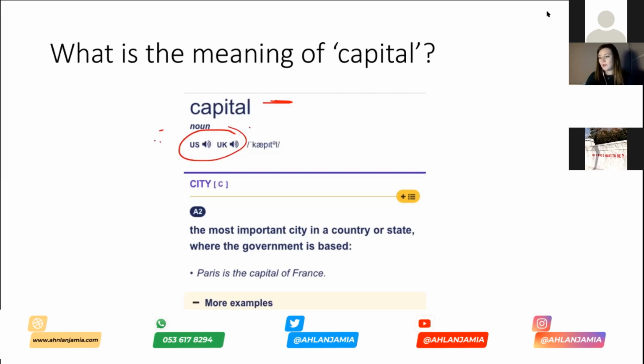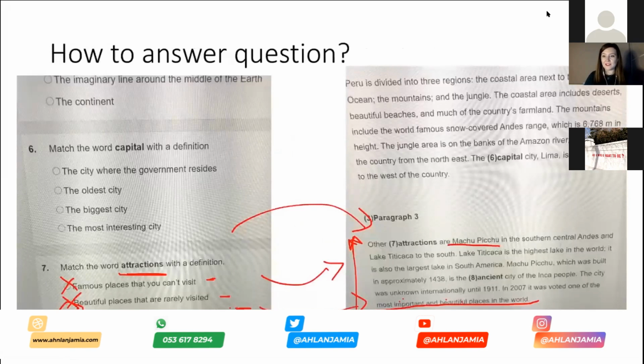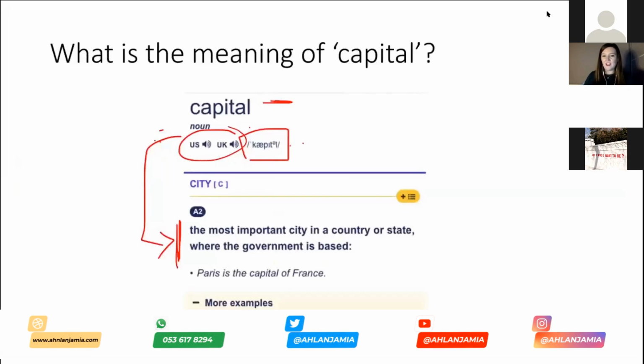Okay, after it here you can see you've got that funny language that I was talking about, which is called the phonemic script. You don't need to learn this, it's helpful for your pronunciation, but you don't need to learn it. But you can go through this and that can help you by looking at those symbols, and it will help you to learn how to pronounce something. Okay, now underneath we've got here the definition. The most important city in a country or state where the government is based. So if we go back to our question from before, that was the answer that we chose, so we were right. Here, it also gives you an example sentence, here and here, which are both very important because you can then see it in the context that it is written.